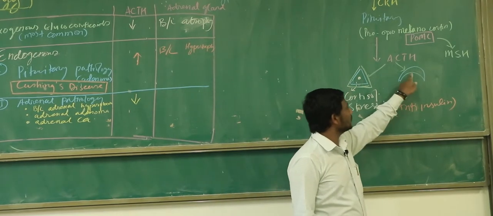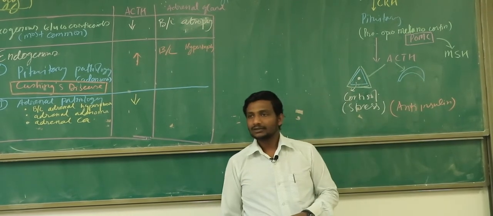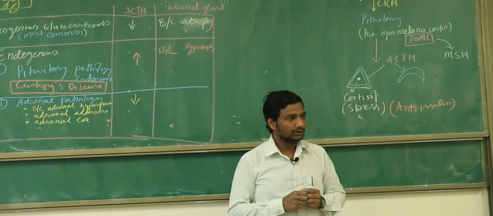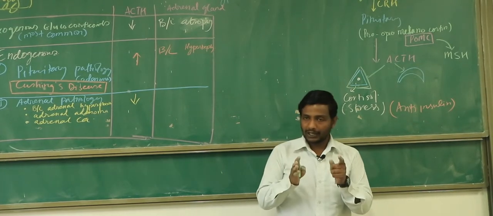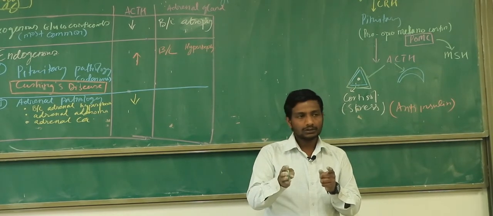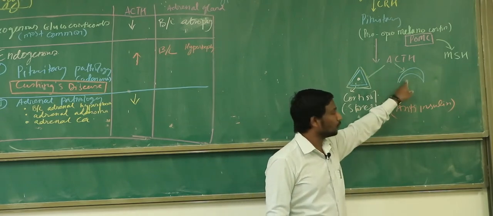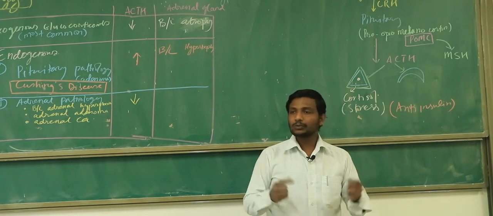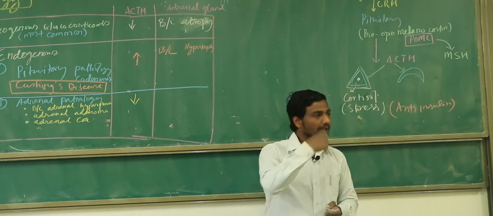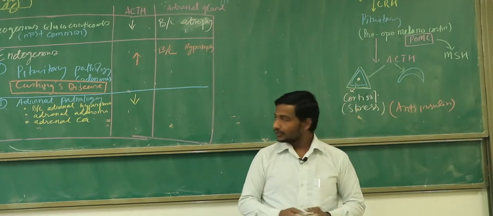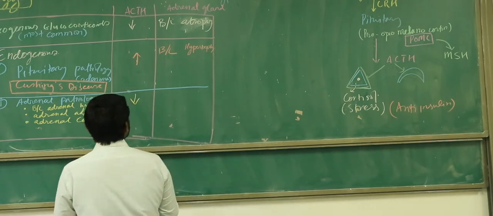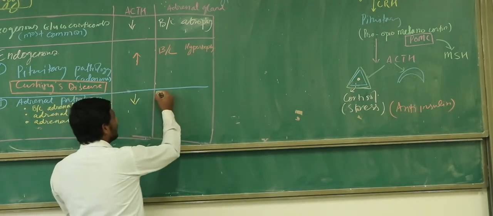And what will happen to the size of the left adrenal gland? It will become smaller, right? The adrenal gland which has the pathology will become larger. That is the one causing the problem. But the other one, which does not have the pathology, is going to become atrophied by the negative feedback.